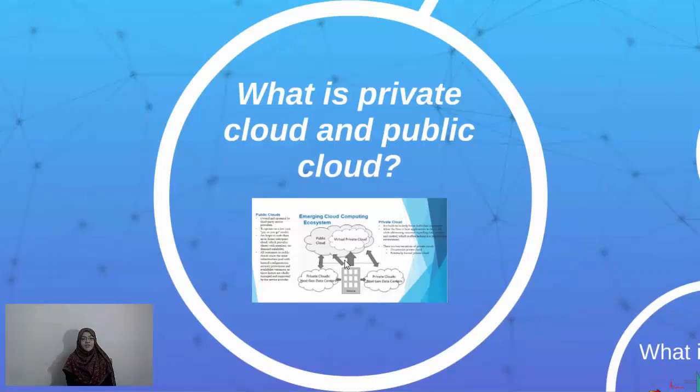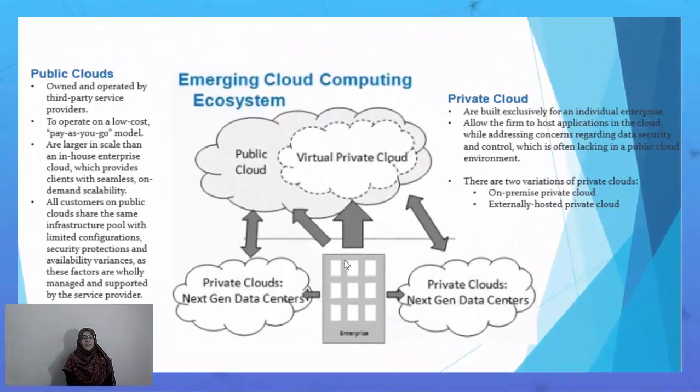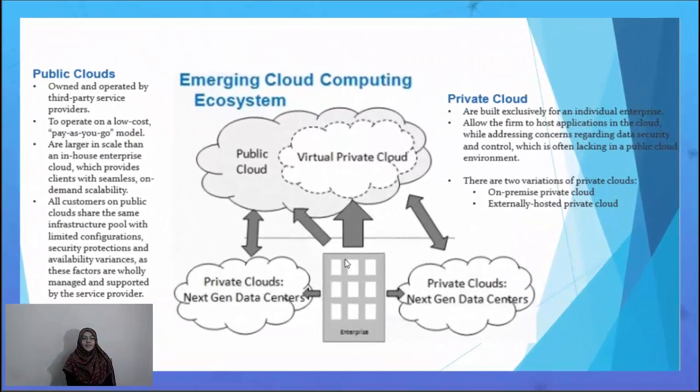What is the difference between public cloud and private cloud? A public cloud is one that is owned and operated by third-party service providers, and it is operated at low cost, and all customers on public cloud have limited services.